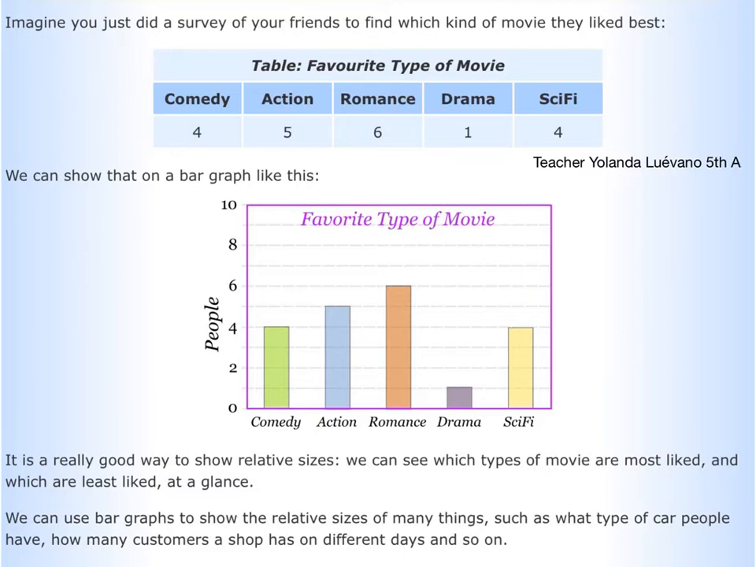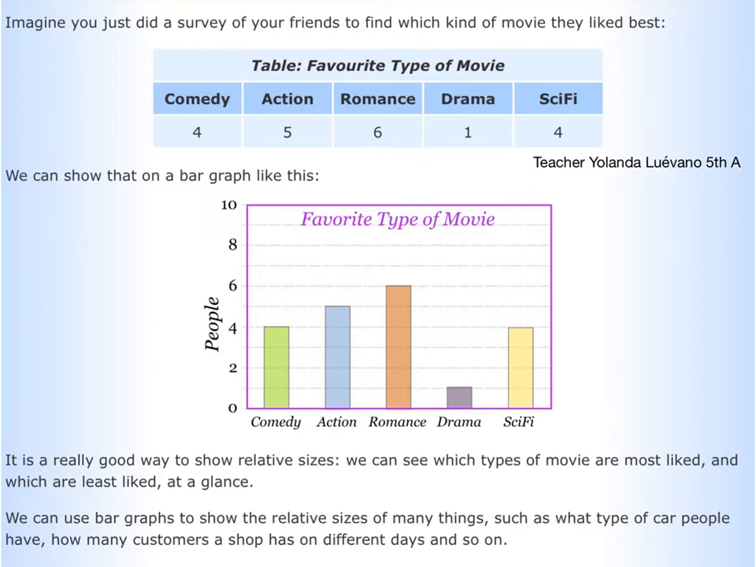And it says we can show that on a bar graph like this. So this axis represents the people and this axis represents the genres. And the title is Favorite Type of Movie. It is a really good way to show relative sizes. We can see which types of movie are most liked and which are least liked at a glance.